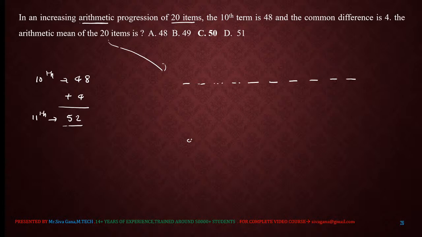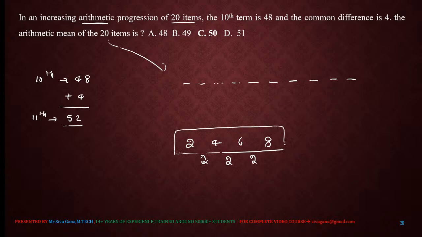For example, if you see 2, 4, 6, 8, 4 terms, these 4 terms are in arithmetic progression because 4 minus 2 is 2, 6 minus 4 is 2, 8 minus 6 is 2, which means these 4 terms follow arithmetic progression, because of the common difference. Now in this case the arithmetic mean is nothing but, how many terms? 1, 2, 3, 4. 4 terms.